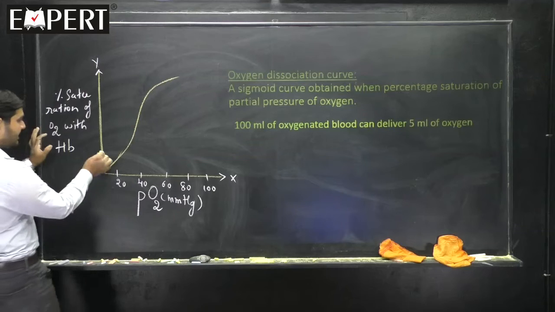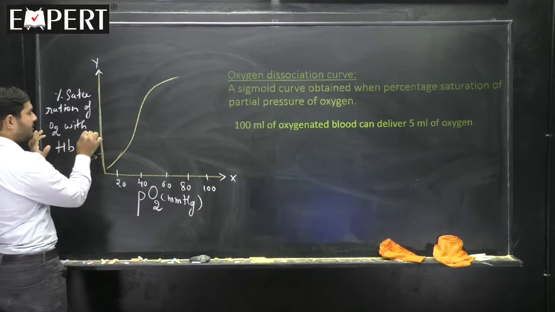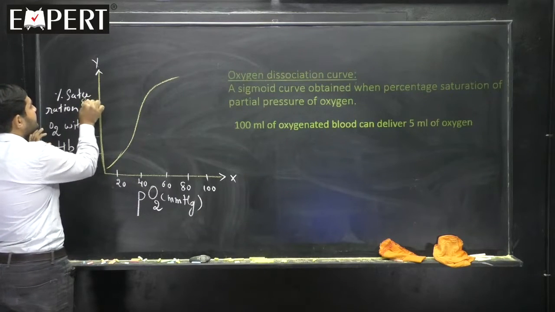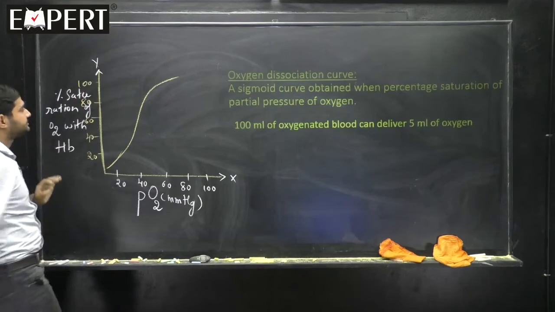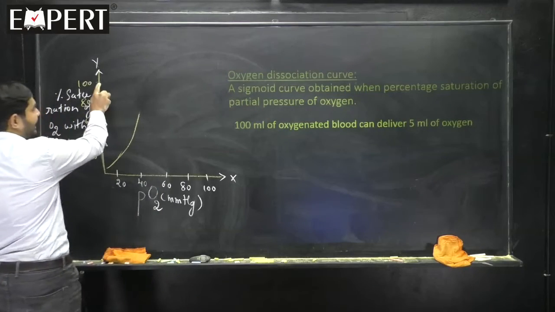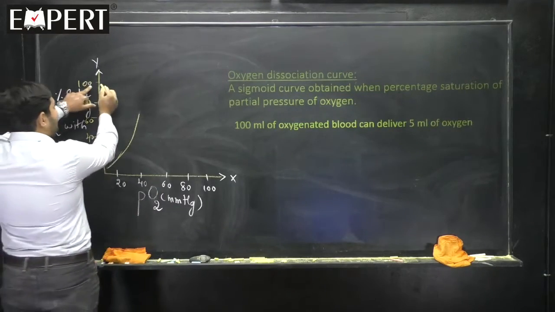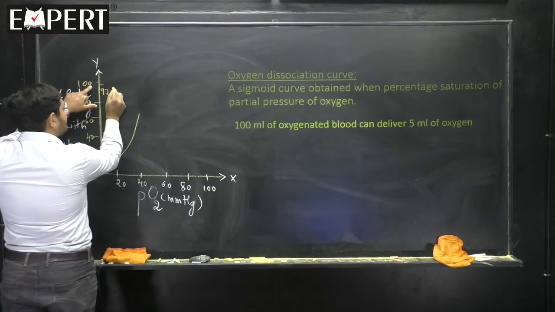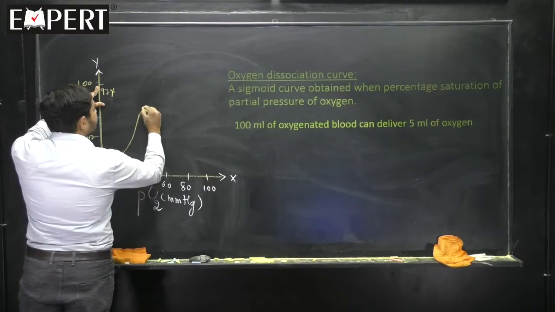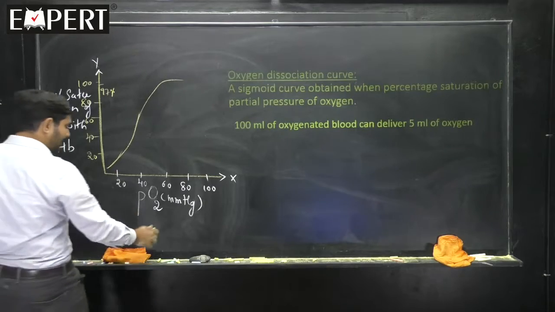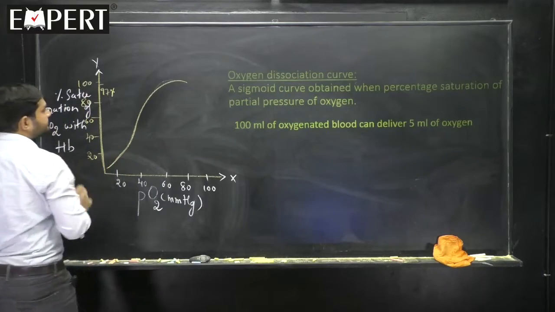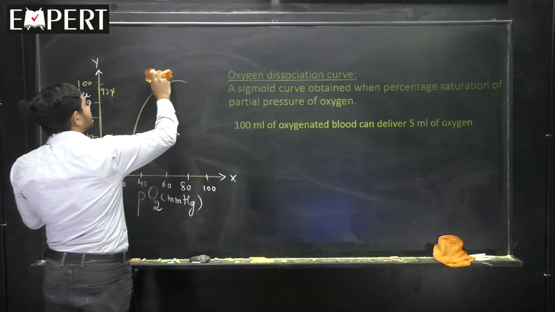I forgot to tell you the values here, students. The values are 20%, 40, 60, 80, I can take 100 here. Now, it is very important. Let me modify the graph a little bit. It can never become 100. Why? It can become 97%, as we told. That means let us keep it almost here to make it constant, because we know the concept, right. So, what shape does it become? Sigmoid shape. Hope the matter is very clear regarding this.